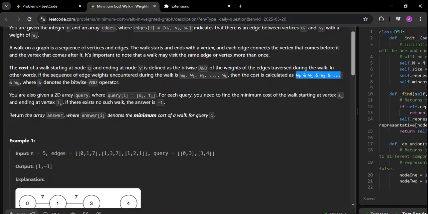I'm making this point very clear. Please try to understand how things are becoming different here. From shortest path, here we are trying to achieve minimum cost. Since the cost is not linearly dependent on each of the weights, if it were a sum of weights or a difference of weights, then yes, we could think of the graph algorithms that we have for minimum path. But in this case, it is the AND operator, so you have to think of a solution which is very specific to this AND operator.